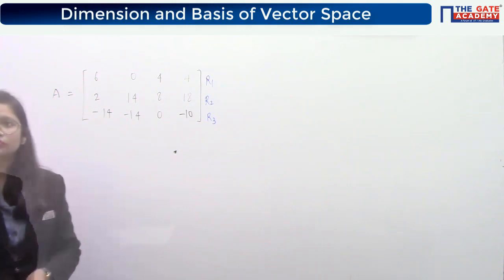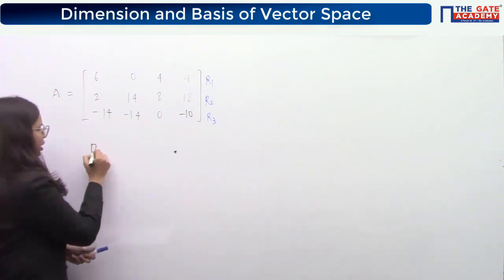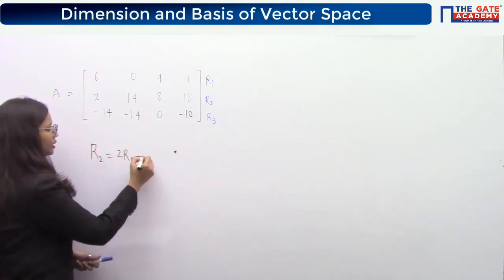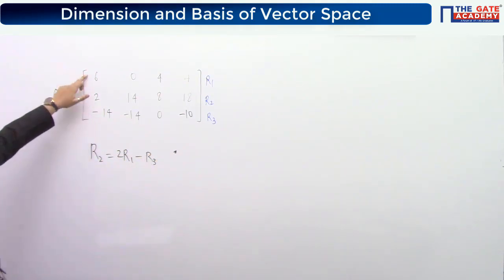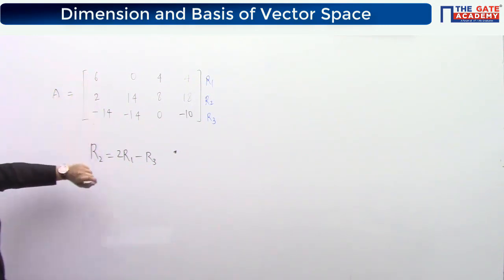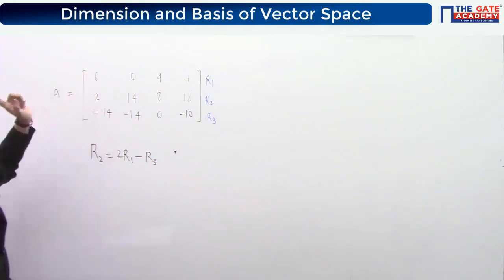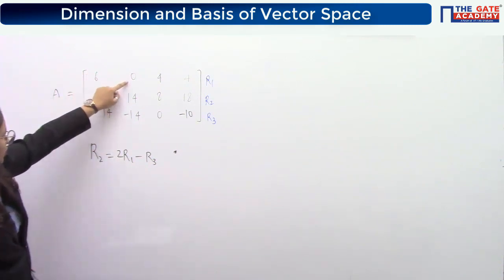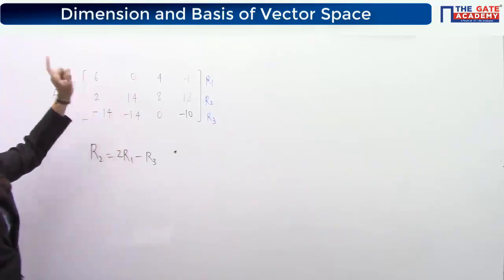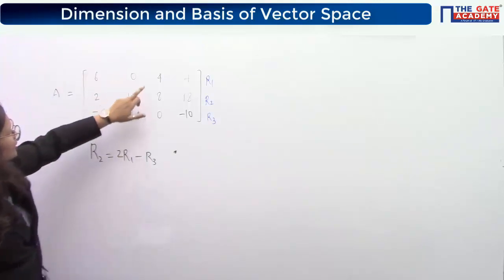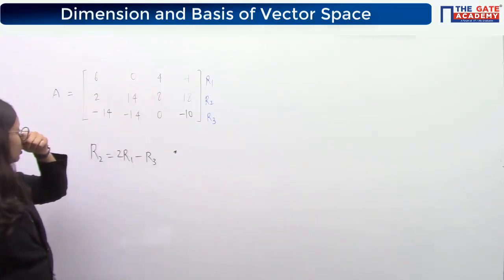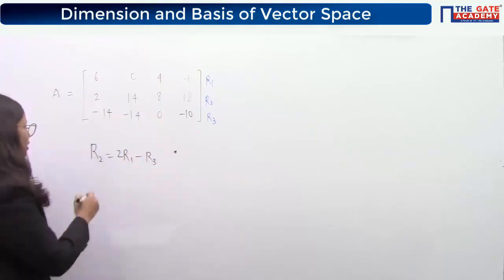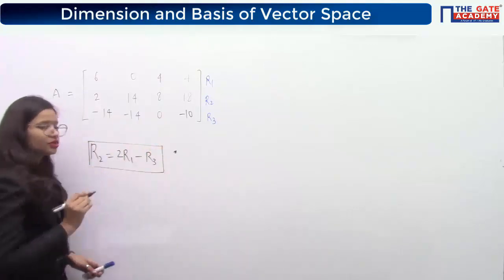Is it correct? So let me write down what I've seen. R2 equal to 2R1 minus R3. Let's check that. 2R1 means 12. 12 minus 14 is giving you 2. Okay, good. Then 0 minus 14 is 14. Then again 2 times R1 is equal to 8. 8 minus 0 is 8 again. So yes, it is the relationship among these rows.